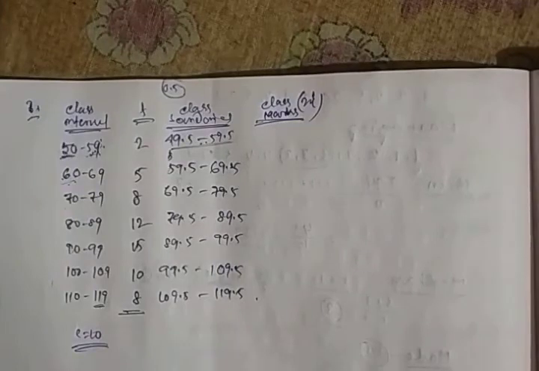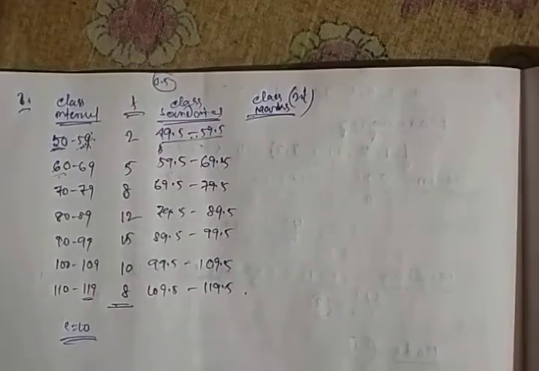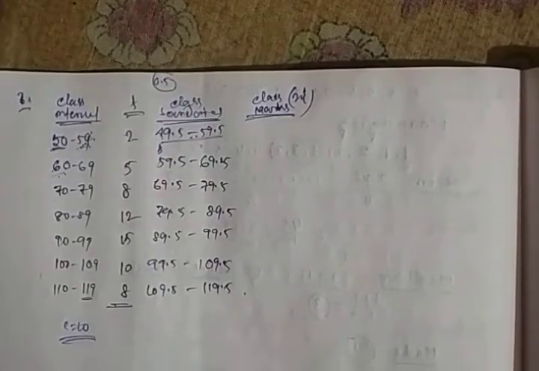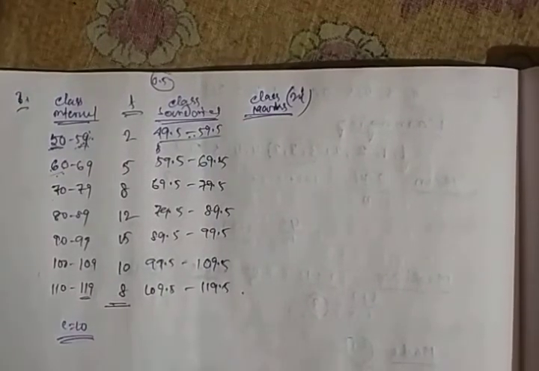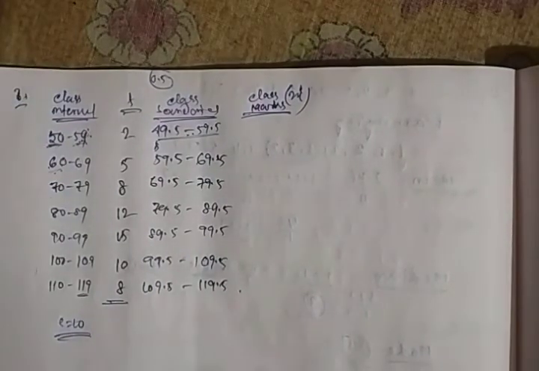So we will take the average, 59.5 plus 49.5 divided by 2. So 54.5.